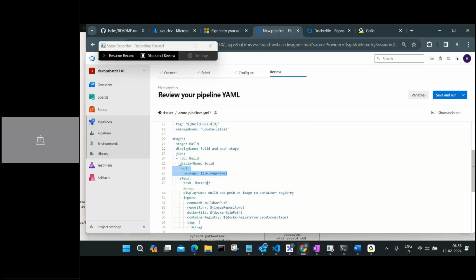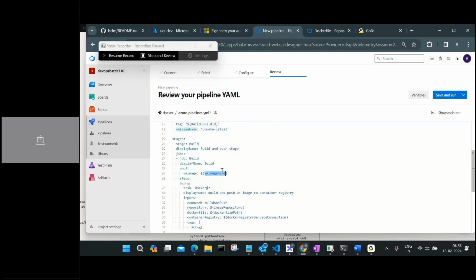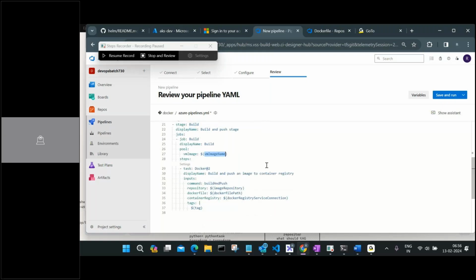But which container? I can specify that. One container is free, as I mentioned, but I can say that I want an Ubuntu container, or Docker, or a Windows container, or any customized container. That's not a problem, you can define that. So I want this job to run on an Ubuntu system. I can create multiple jobs, and I can run each job on a different container. That's fine, but until this job is complete, the other container will not pick up.